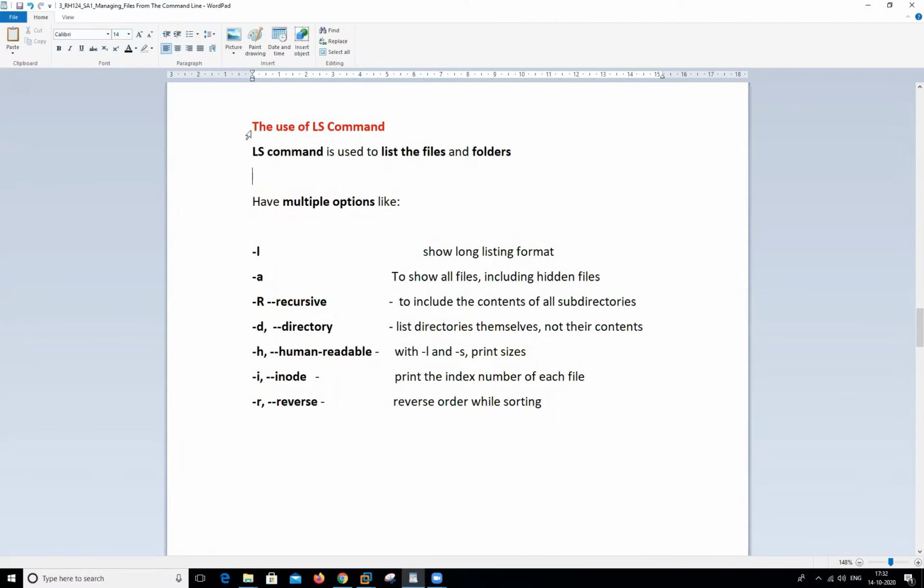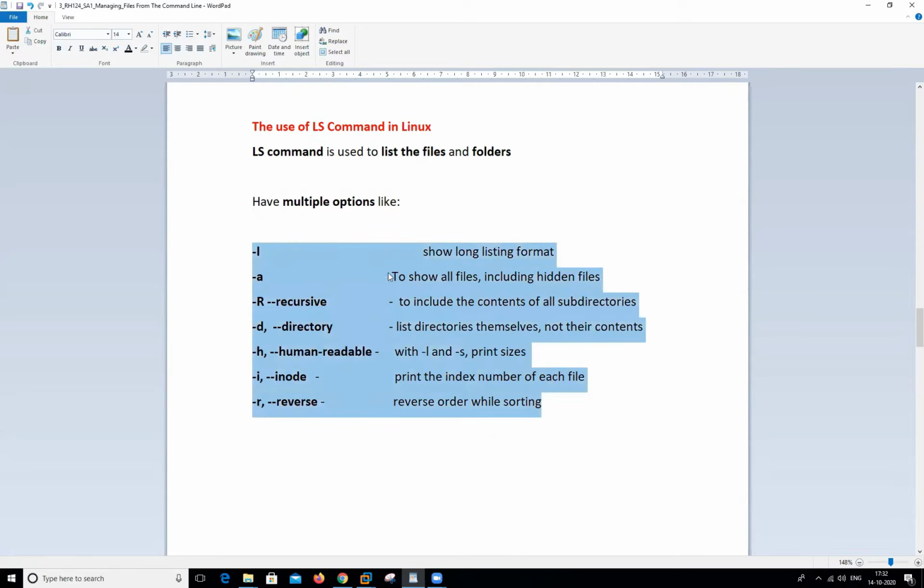Welcome to this session. In this session, we will learn about the ls command that is used in Linux. So, what is ls? What is the use of ls, and how many options can we use with the ls command? There are a lot of options that are used with this command.